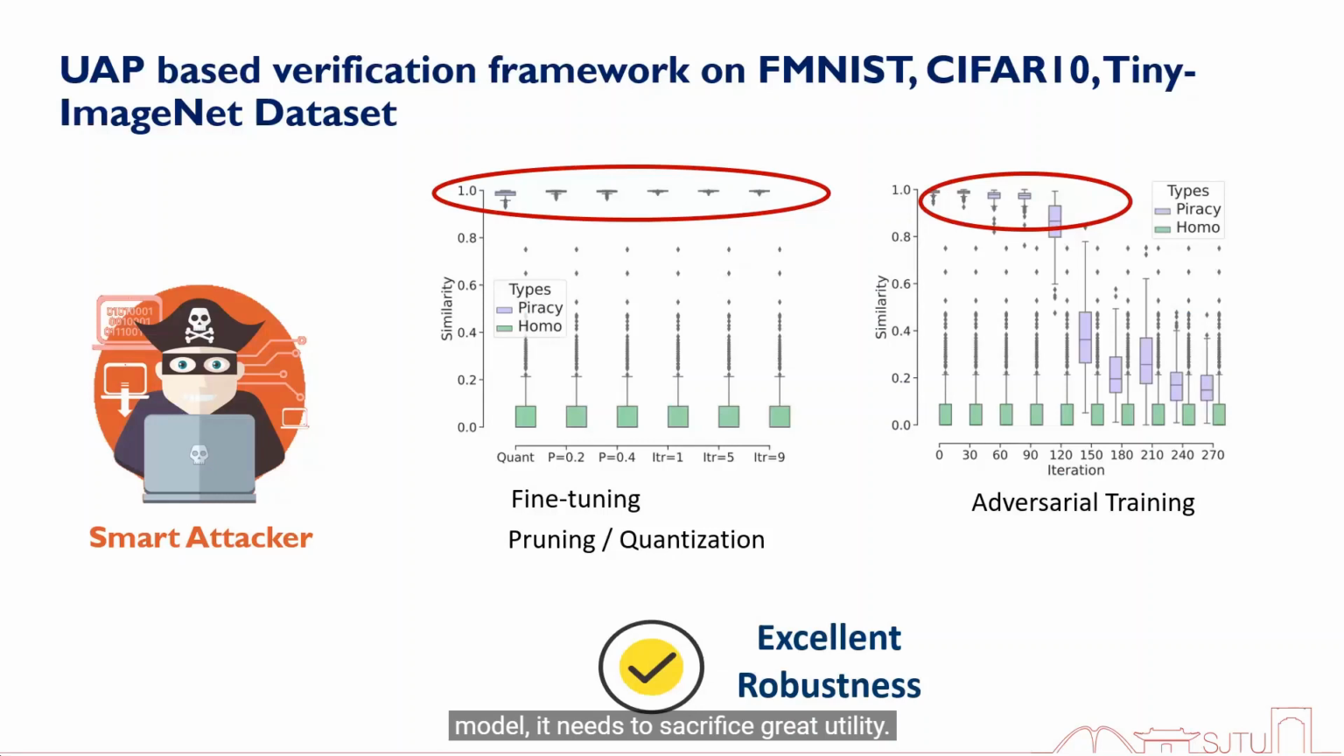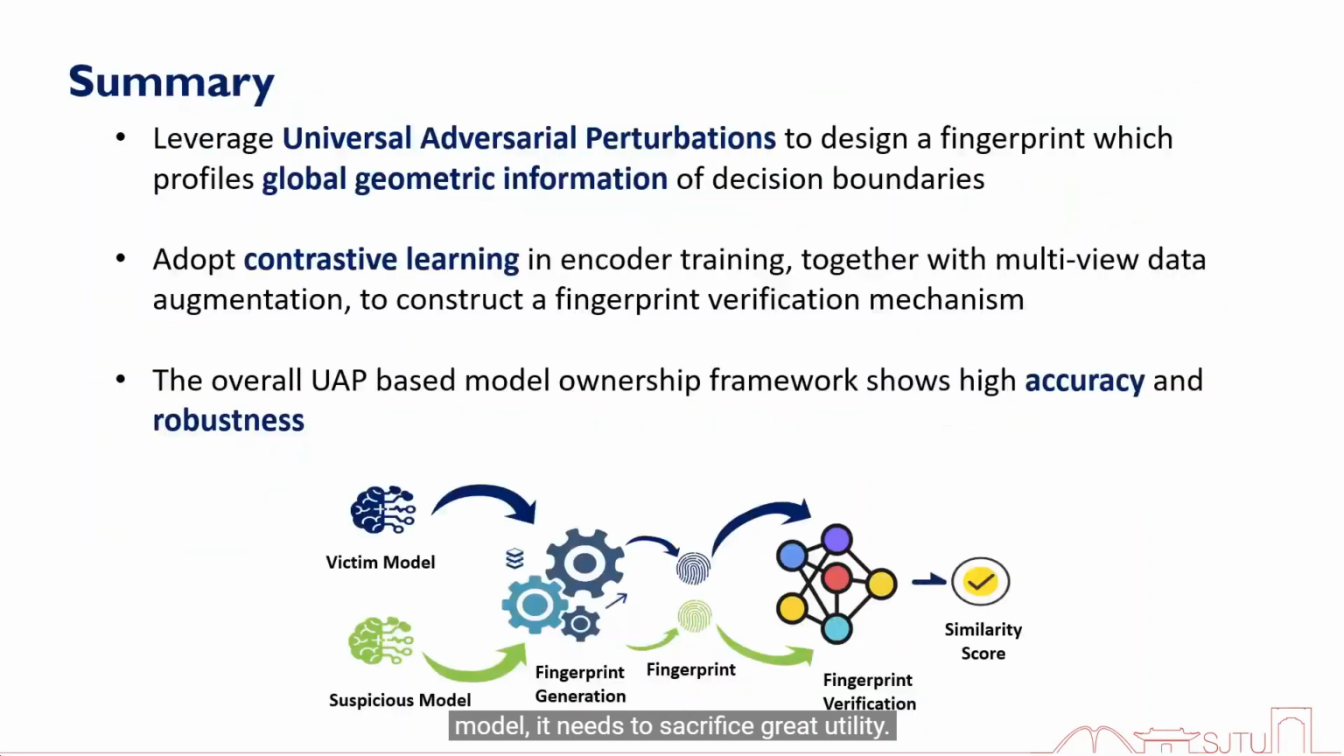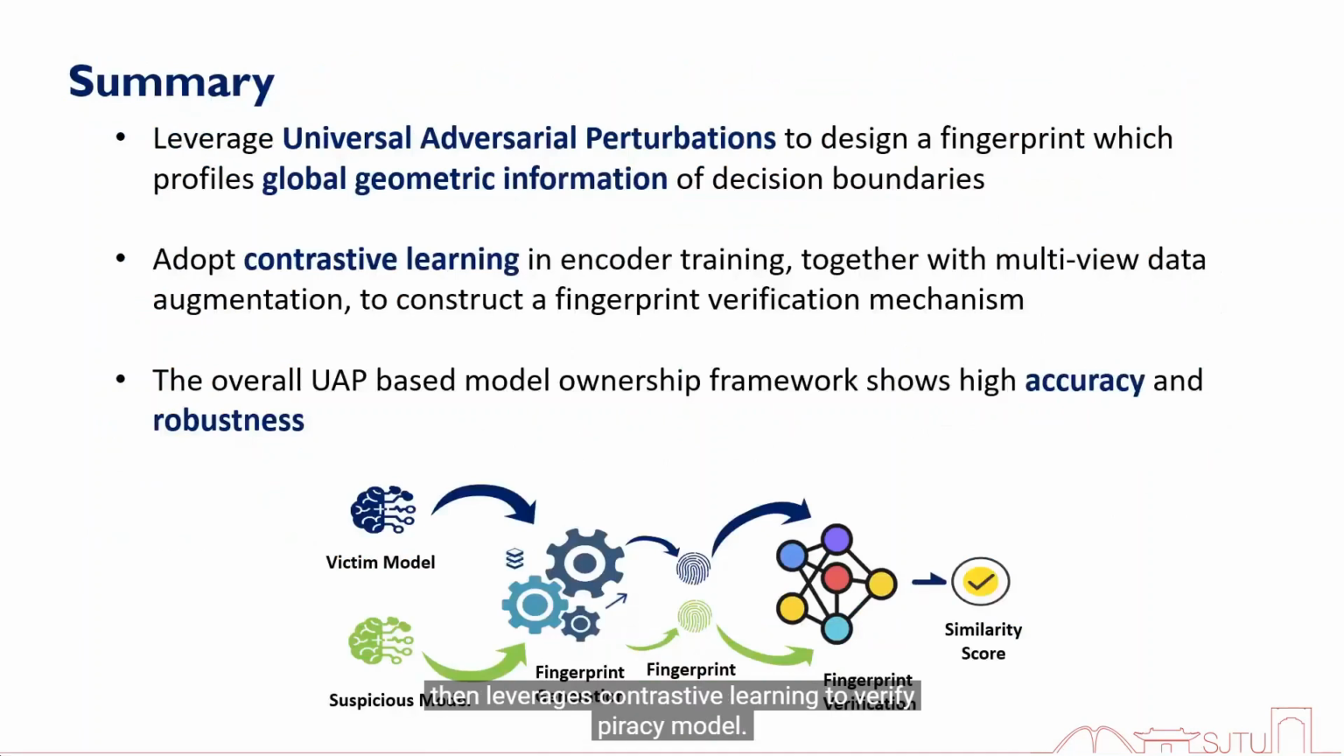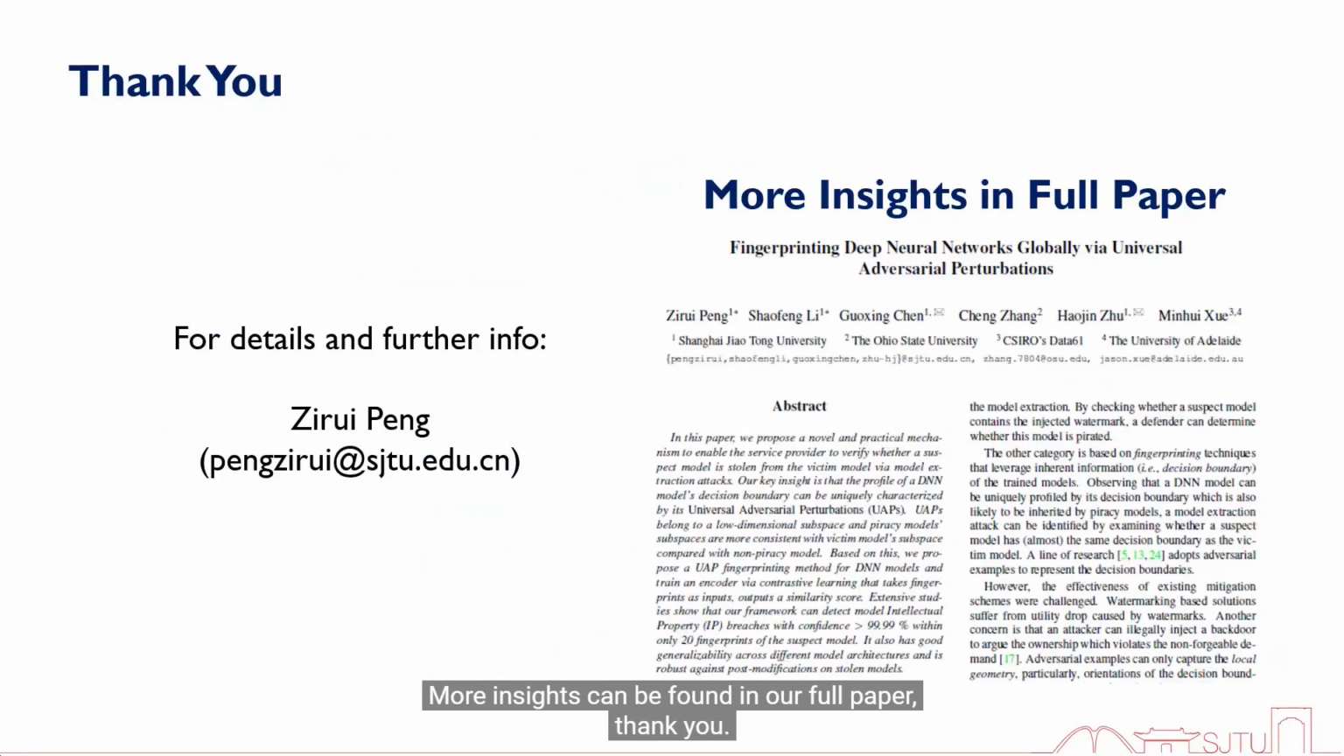sacrifice great utility. In summary, in this work, we use UAP to globally fingerprint the model's decision boundary, and then leverage contrastive learning to verify piracy models. The framework is tested to be accurate and robust. More insights can be found in our full paper.